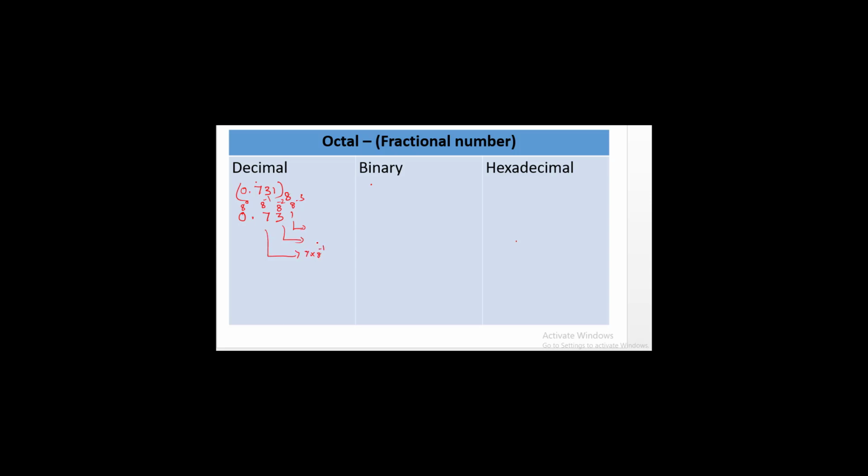7 into 8 power minus 1 is equal to 0.875, and 3 into 8 power minus 2 is equal to 0.046875. Here 1 into 8 power minus 3 is equal to 0.00195. If you add all those values, you will get 0.923825. So its equivalent decimal value is 0.923825 to the base 10.